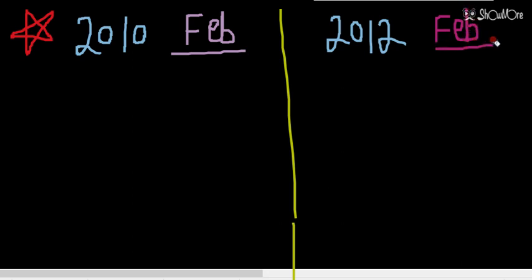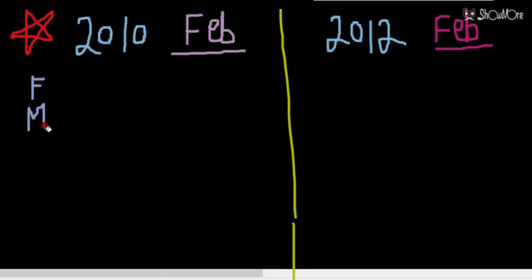So this is the question. Now leap year will matter. Whether the given year is a leap year or non-leap year will matter because we have to match the calendar of February. So that's why here leap year will matter. Let's start the question. So according to the given question, we have to start from February. So it is February. Then we have March.